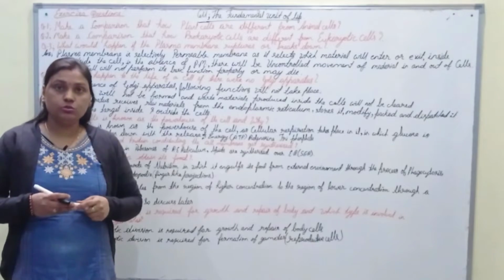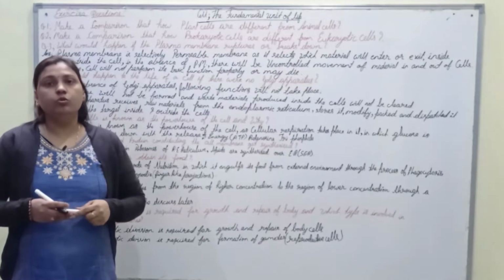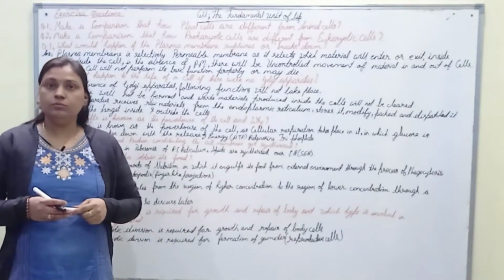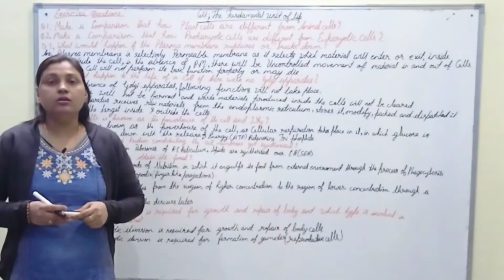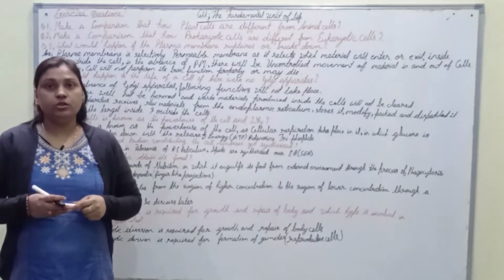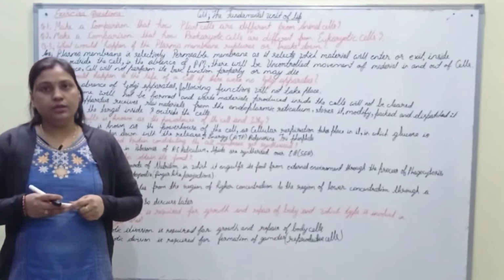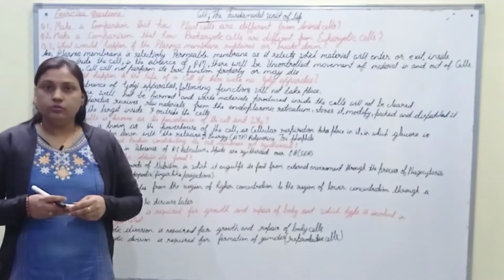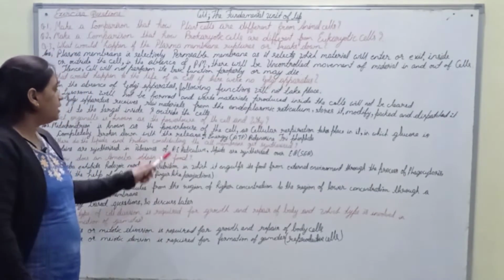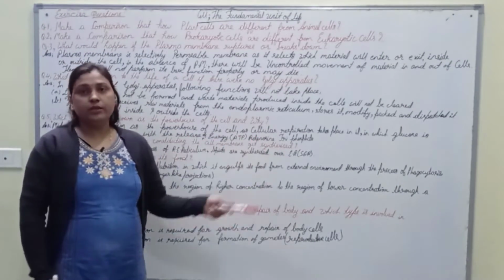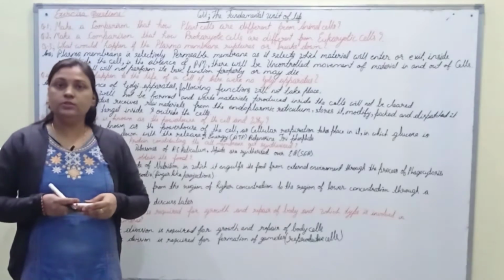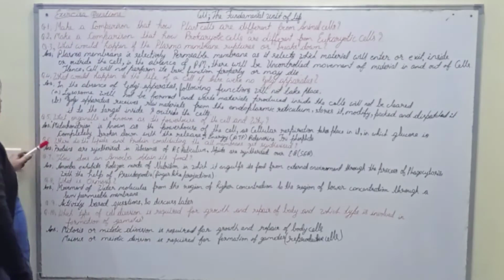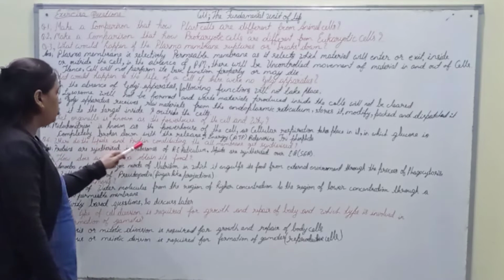Why is it called so? It is called so because the production of energy in the form of ATP takes place inside the mitochondria, in which glucose is completely broken down into energy, and this energy is required by the cells for their metabolic activities and various life processes.